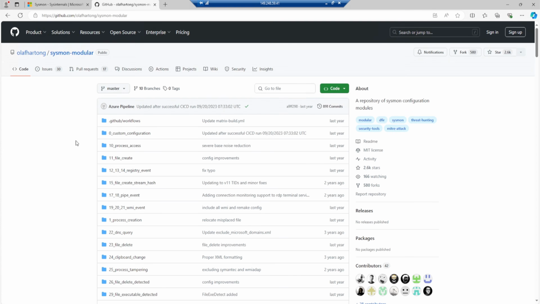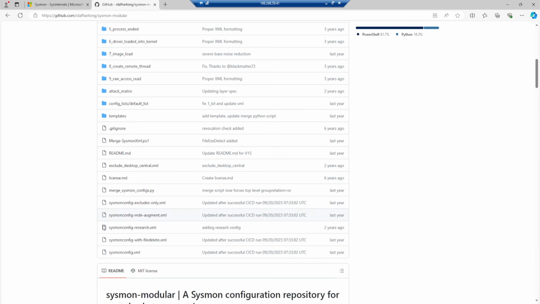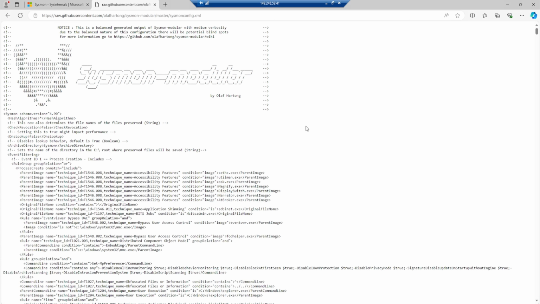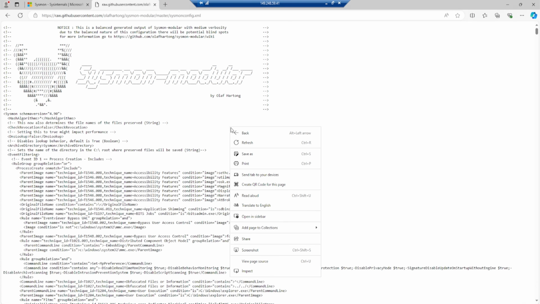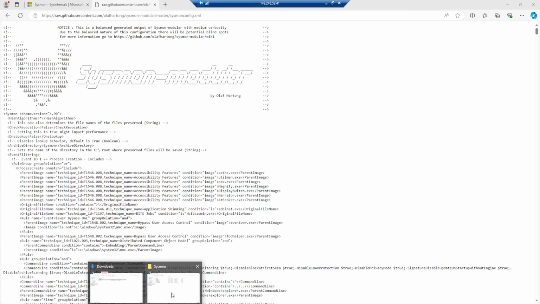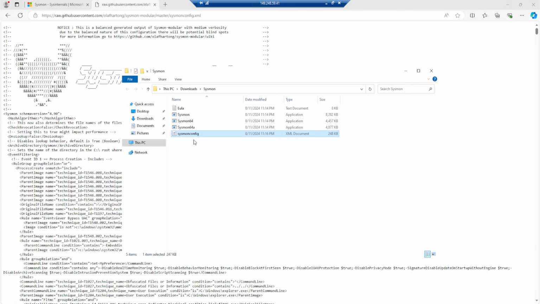That's pretty cool. On Olaf's Sysmon GitHub page, you want to scroll down and select the sysmonconfig.xml, and then select raw, which is on the right hand side. Now right click and select save as, and then we can save this configuration file inside Sysmon's directory. And I'll leave it as sysmonconfig. Click on save, and we should now see it under our Sysmon directory, which we do.